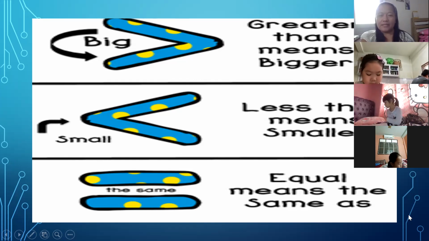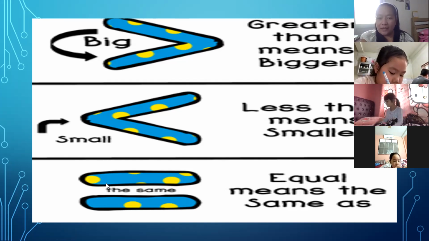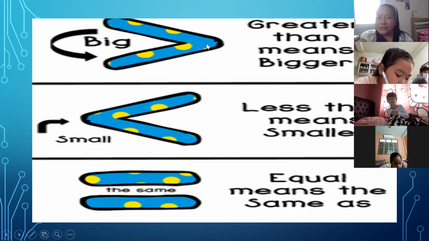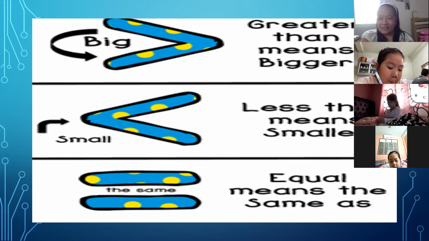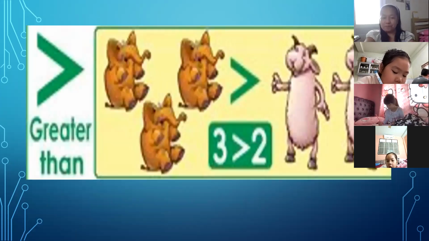Okay. So this equal means the same as. Okay, the same as, the same. This is the equal sign. This is the sign of greater than. The arrow goes forward, and for less than, the arrow goes backward. And we have this sign of equal. Equal means same as. Okay, you understand? Now let's go to this one.